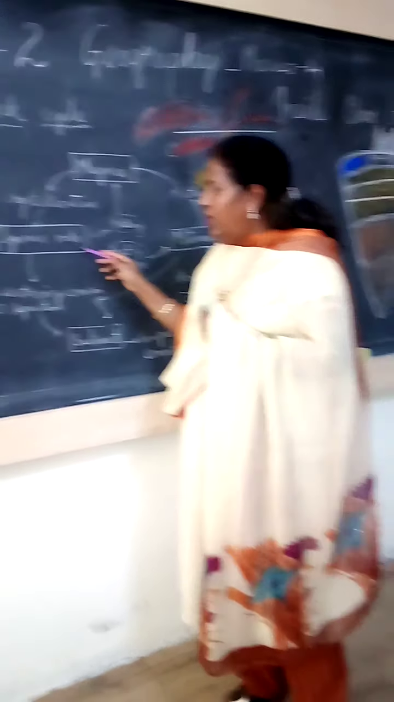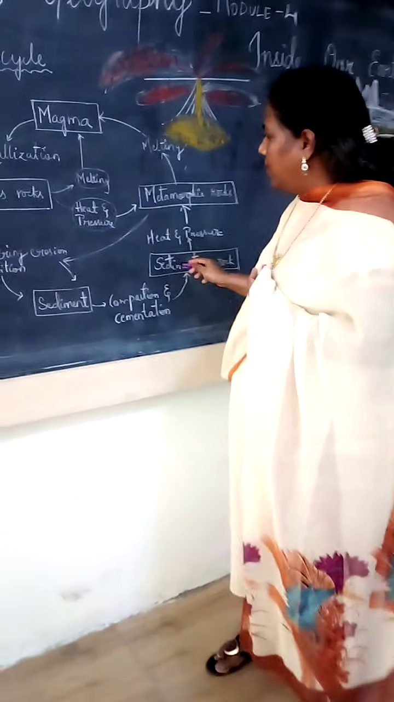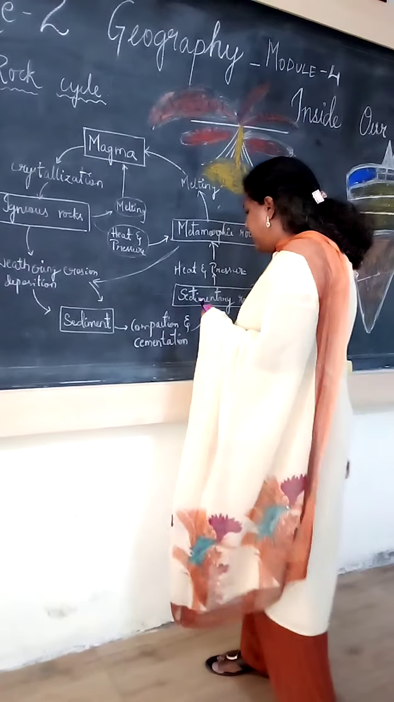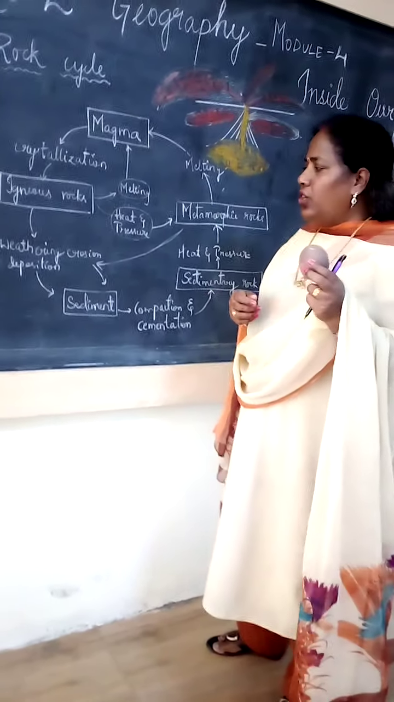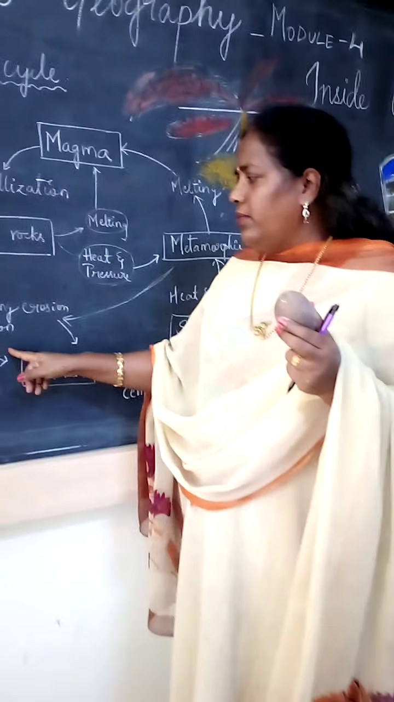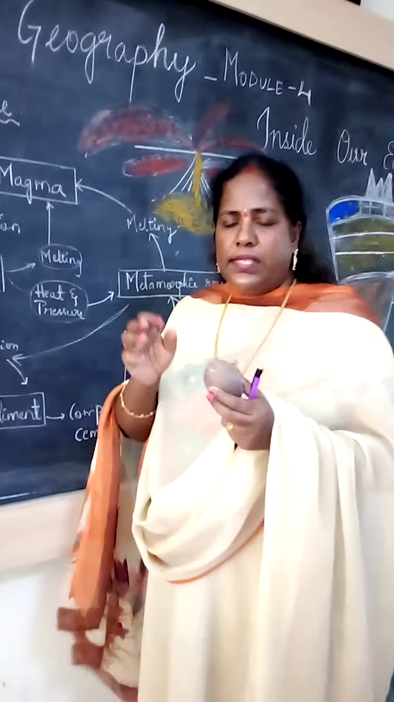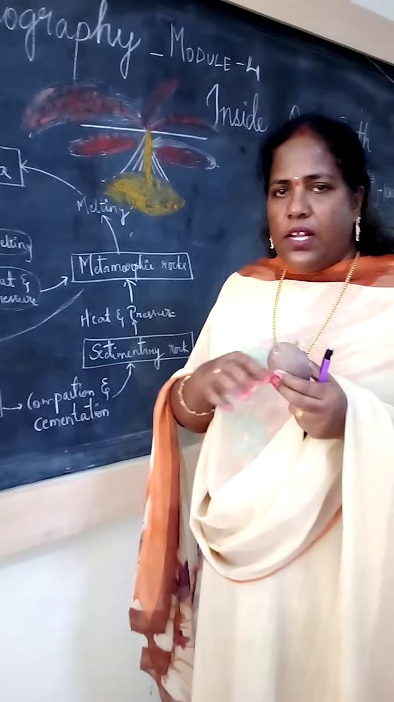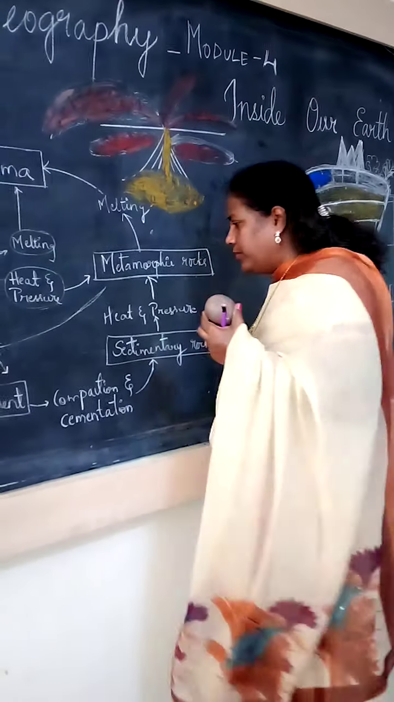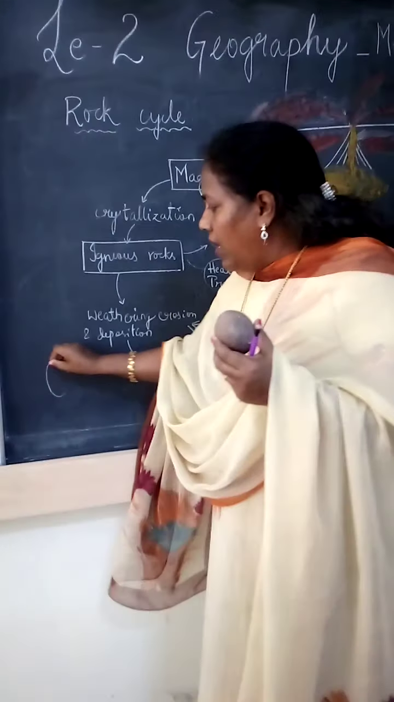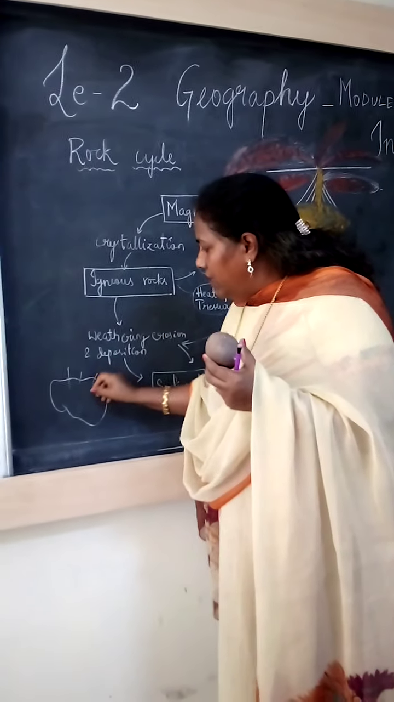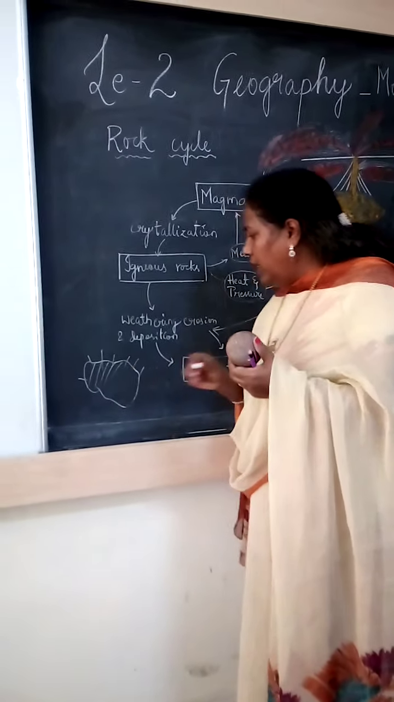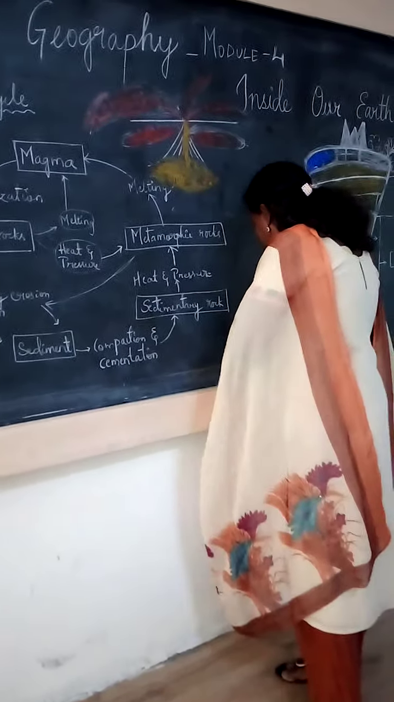Igneous rocks were formed. Next, sedimentary rocks. How do they form from the igneous? See here, I brought an igneous rock, for example this rock. This rock undergoes weathering and erosion. Weathering means it is exposed to temperature and rainfall continuously. Now this rock becomes small pieces. This big rock gets cracks on its surface, and then it separates like this. I brought the small rocks also.